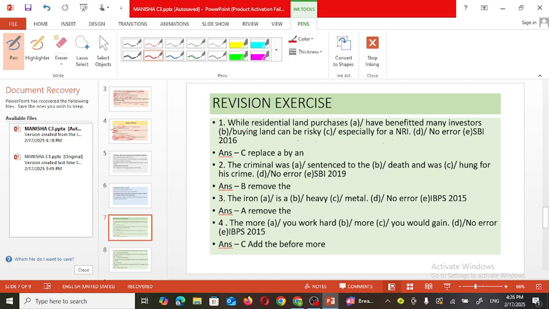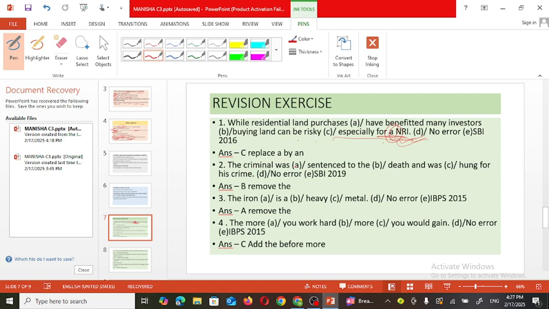So where articles are used, let's observe it. So here an article is used only in the D part. Now children, let's pronounce that word NRI. It's a vowel sound, NRI, and that's why there is no need to use article A before that. And here an must be there. So the error is in the fourth part, and instead of a we must use an.